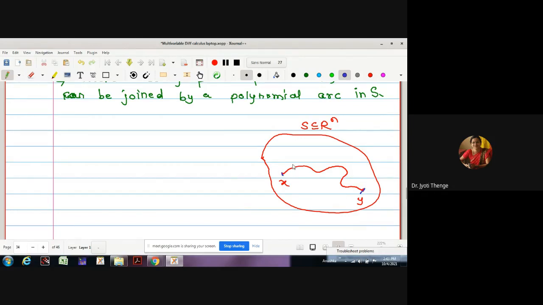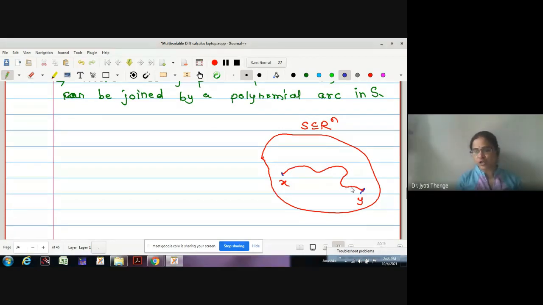Now, as the 2 points are joined by a polygonal arc, let me mark some points on this polygonal arc. Let me start by assuming x is equal to P1. Let me mark its neighboring points P2, P3, and so on. Let us mark the last point to be PR equal to y. All these points lie on the polygonal arc joining x and y.